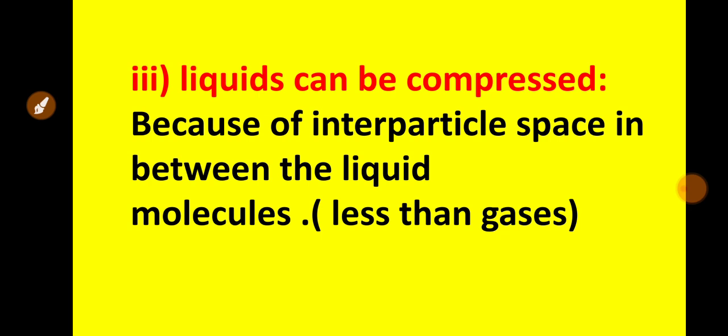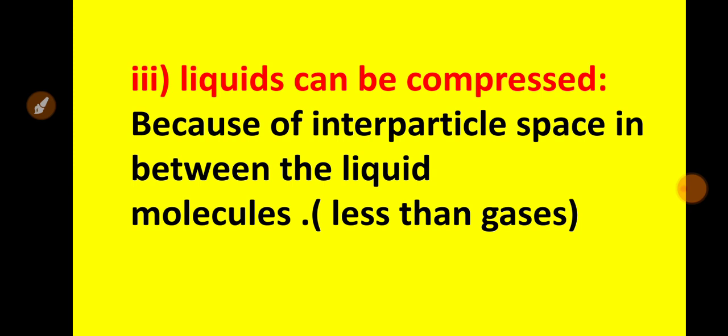And see the next one: liquids can be compressed. What is the reason for compressibility? Which kind of substance can be compressed? We can say matter which has intermolecular space can be compressed. See, solids have minimum intermolecular space, that is why solids cannot be compressed.